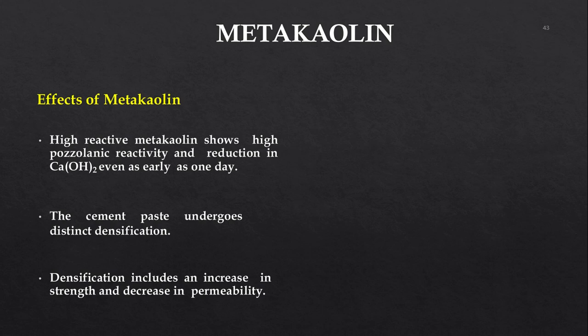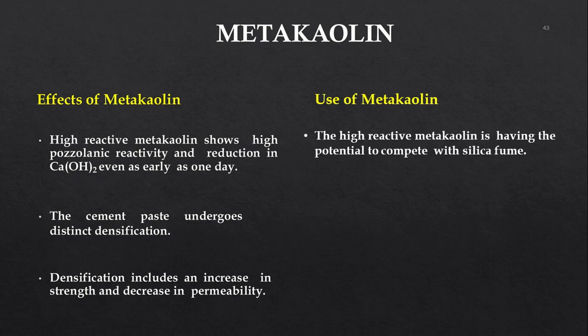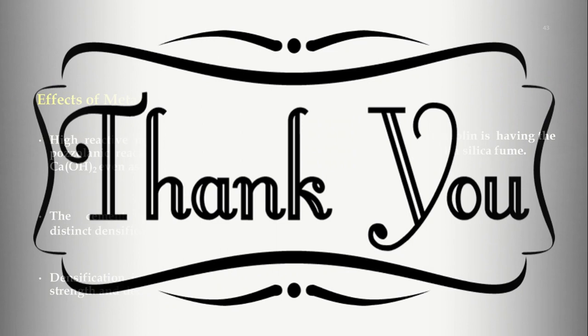So metakaolin, when it is added to concrete, increases the rate of pozzolanic activity. It reduces Ca(OH)2, that's the calcium hydroxide which we generally don't require. It gives more densified concrete. More densified concrete results in greater strength and lesser permeability, as we have discussed. So generally we use metakaolin when we want reactive concrete, and also when we want denser concrete, right?